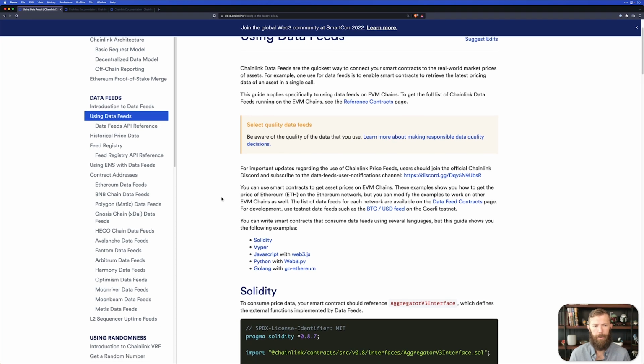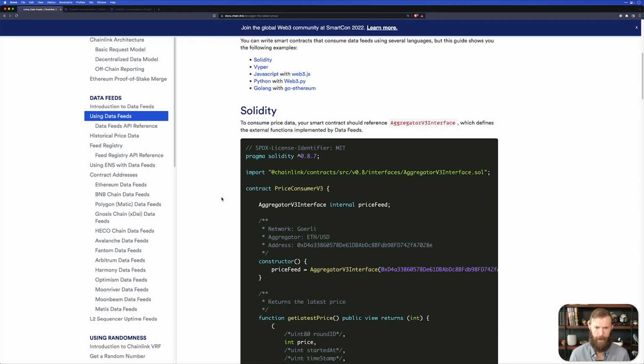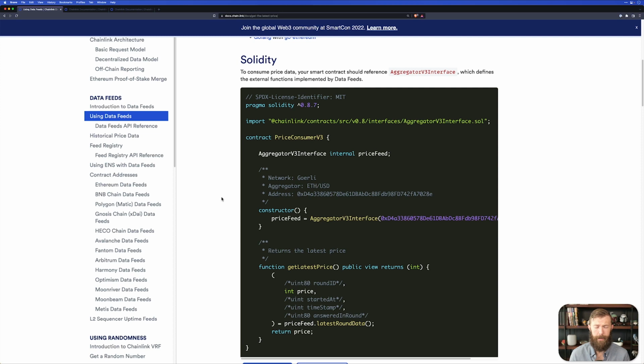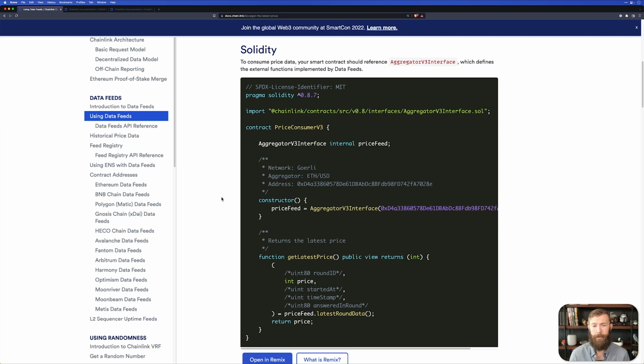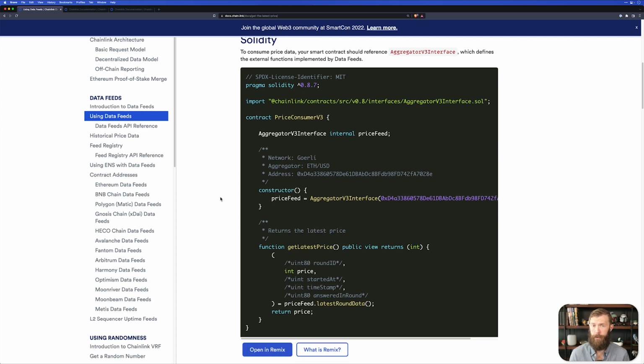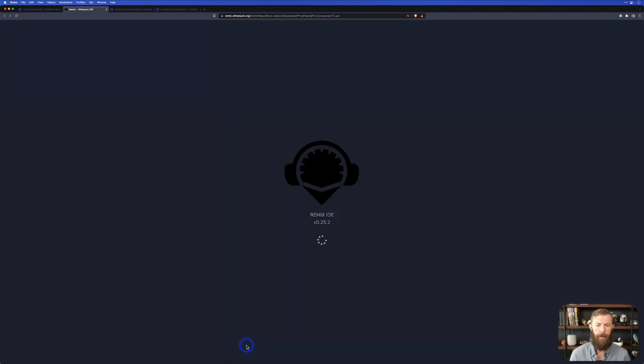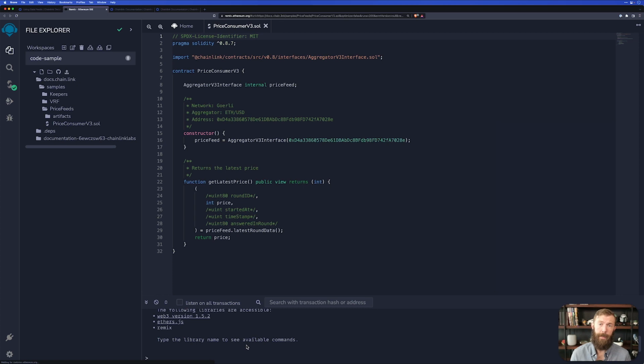Right here on this page, you can see an example contract. And this contract will allow you to get the price feed for ETH in terms of USD. Let's go ahead and open this in Remix. Now, if you're not familiar, Remix is a web-based IDE for Solidity. This means that we can both deploy and interact with contracts on blockchains. It's pretty great, and you can do it all from your browser.